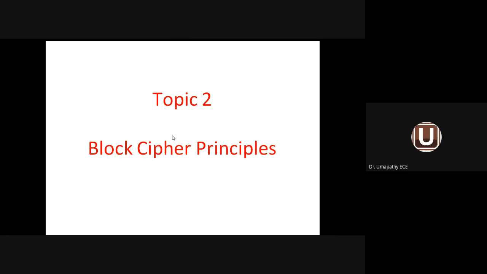Then we have seen 2 methods of crypto analysis. Crypto analysis means code breaking. Under code breaking, we have 2 types. One is differential crypto analysis. Another one is linear crypto analysis. We have seen the important features of linear crypto analysis and differential crypto analysis under topic number 1. Let us move to topic number 2, block cipher principle.